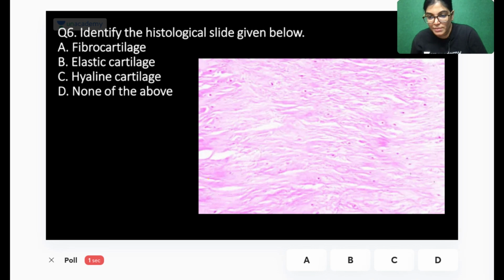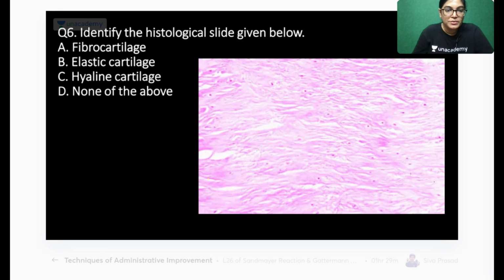Okay, so a mixed bundle of answers are coming up. Doraemon is leading. Great. Doraemon has got 5 correct out of 6, followed by Harish and Jagdev. Here the correct answer is fibrocartilage. Why this is correct, I will tell you, because a few important points for identification of the slide have been shown.